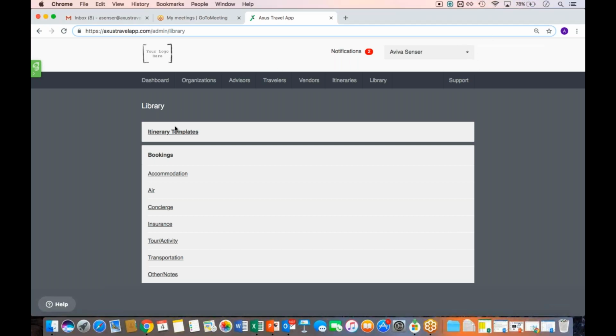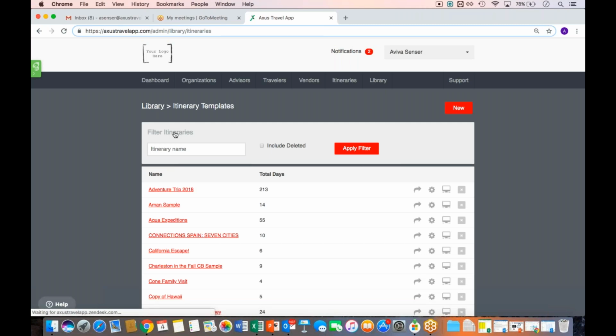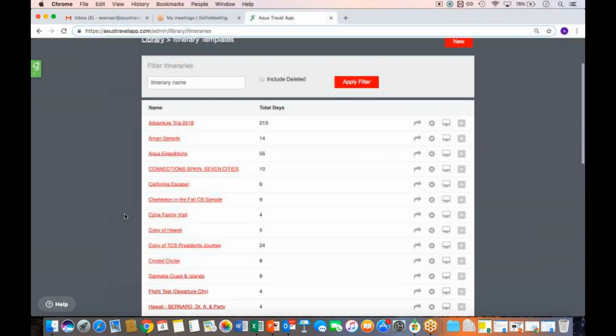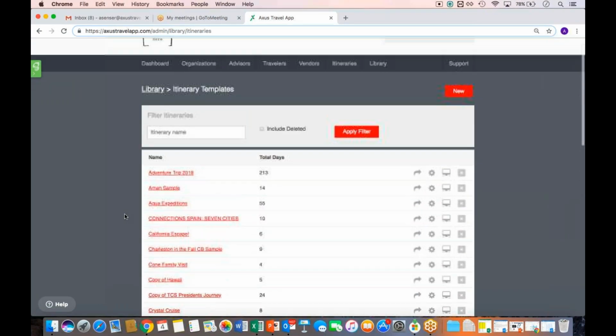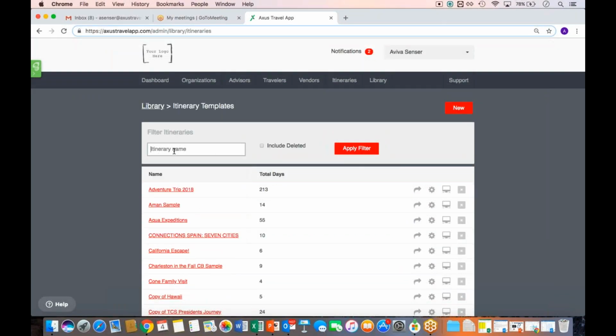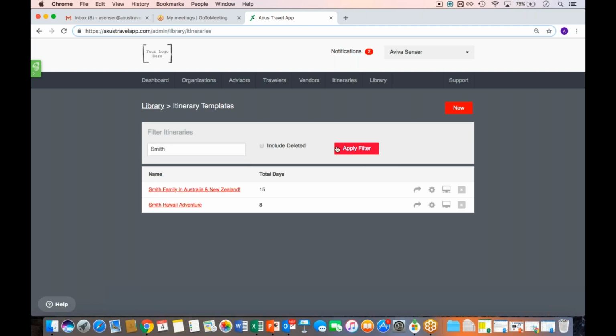So I'm going to go ahead and select the top link. And here is where we store all of those itinerary templates. Keep in mind, you have the ability to filter. Because I had the last name in the title, I'm going to look up by last name and apply the filter. So here is my Smith family in Australia, New Zealand. As we mentioned, it strips out the traveler specific details in terms of dates. So instead of showing a specific start date, we show a total number of days.